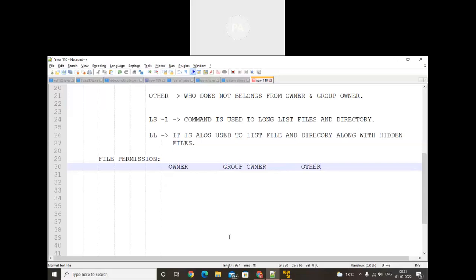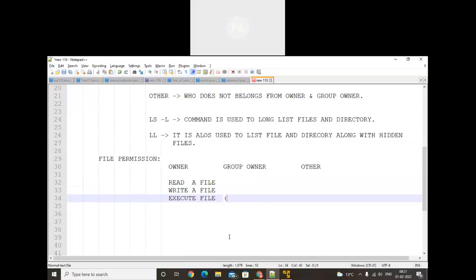So in that case, we have some concepts to restrict. First one is read, to read a file. Second one is write. Third one will be execute a file. Right now we can say that the execute function will not be applicable for a file. Make a note of that.